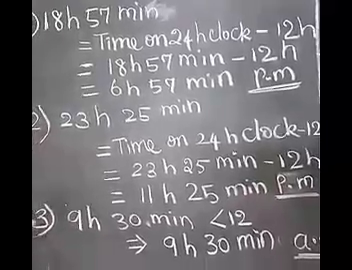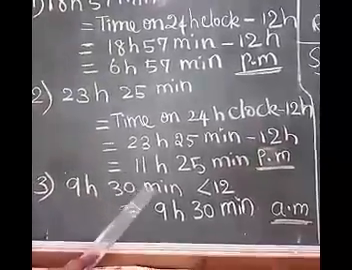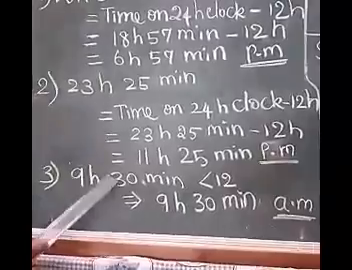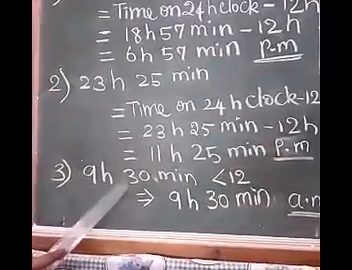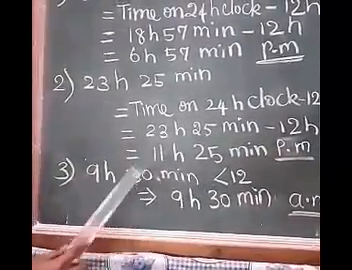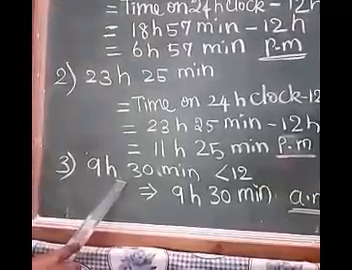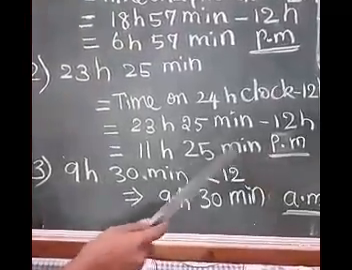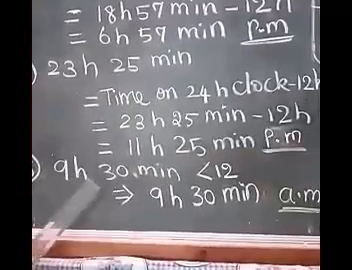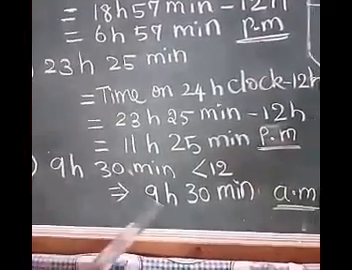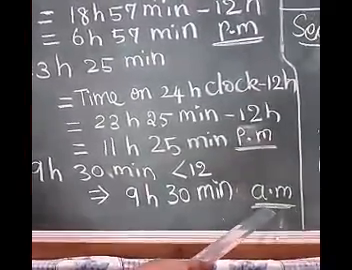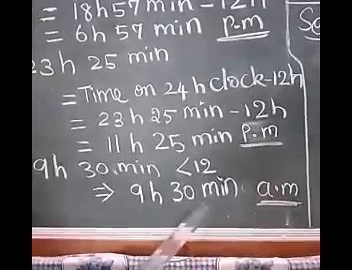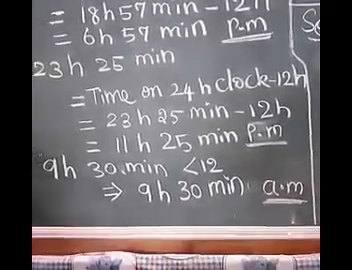In the third example, 9 hours 30 minutes. In this case, the time on 24-hour clock is less than 12. So in that case, what you have to do is write the time as it is and you have to write AM. 9 hours 30 minutes AM.